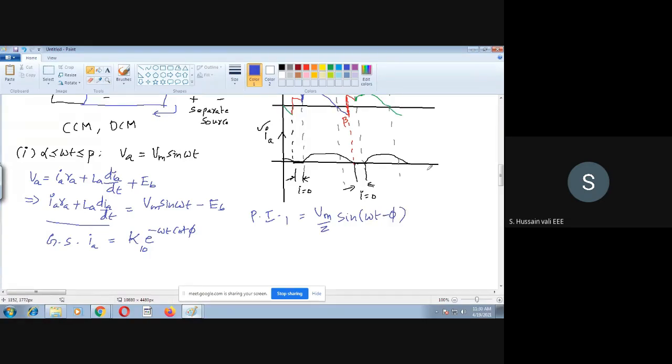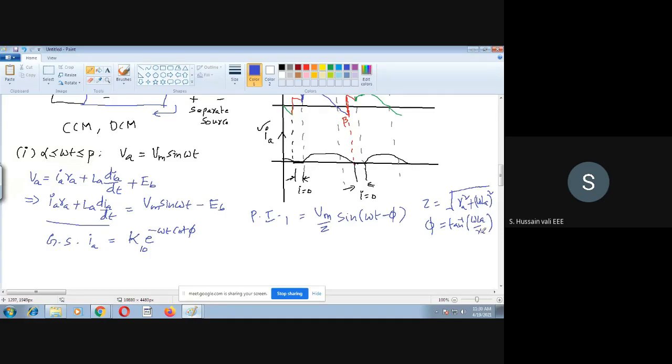I'm sure that you remember this. What is Z here? Z is equal to square root of Ra square plus omega La whole square. Same procedure. Then what is phi? Phi is tan inverse of omega La by Ra.